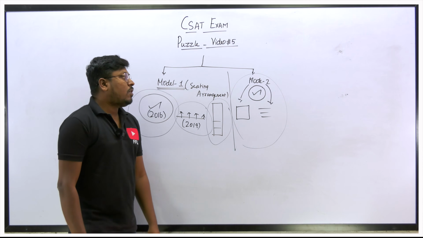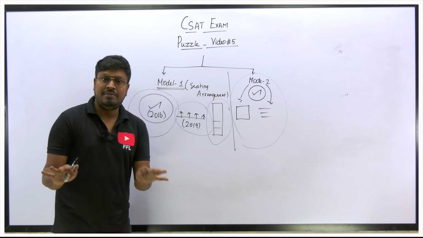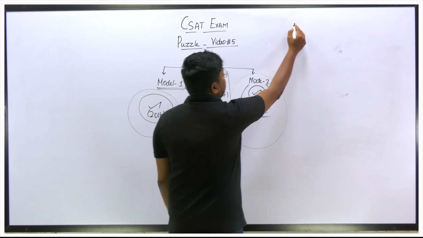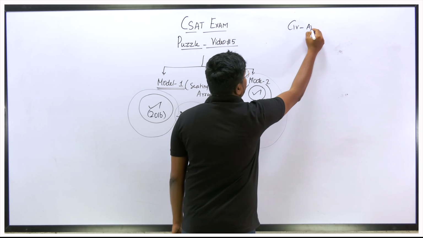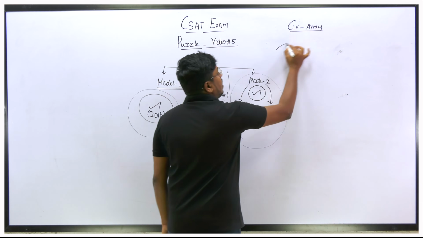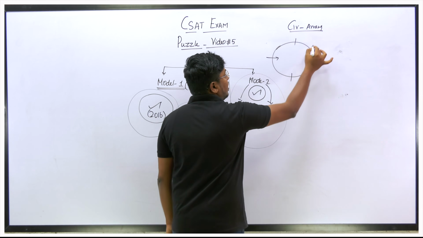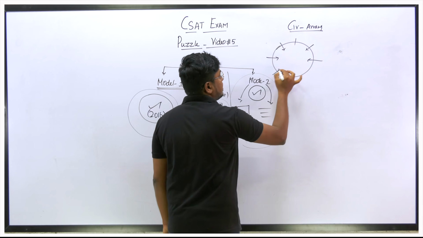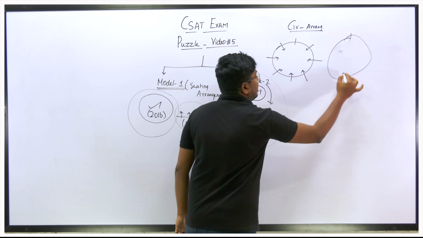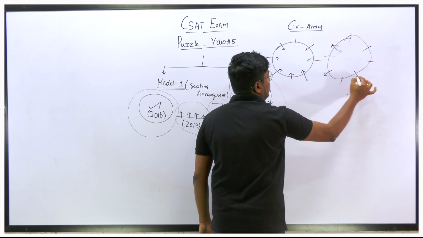First, let me talk about circular arrangement. In this video we will be seeing the topic of circular arrangement. If it is a circular arrangement, there are two models, that is, two kinds of questions they can ask. One is based on facing inside, where the people sitting in the circular arrangement face inside. The second category is where the people sitting in the circle are facing outside. So there are two model questions.